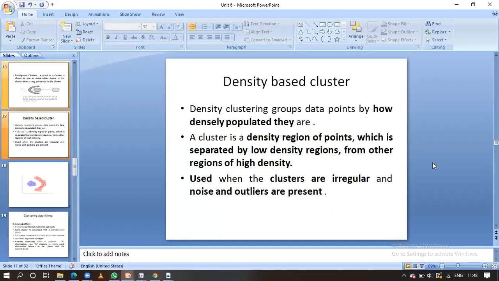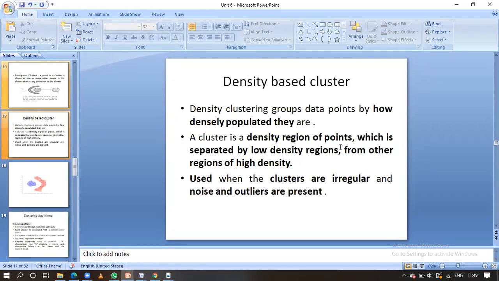Let us see another type of cluster, that is the density based cluster. Here the clusters are formed based on the density of how they are populated, how the objects are populated. Based on that we form the cluster, which we call a density based cluster. With the help of this density, we are going to separate the low density regions from the high density regions, guys.